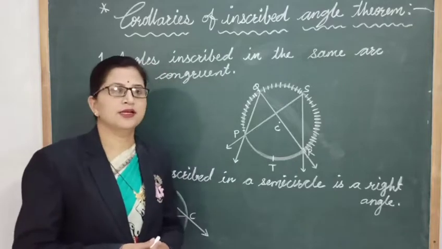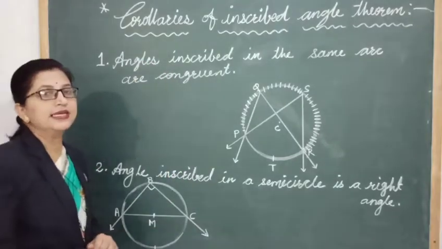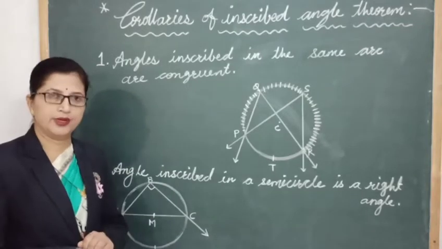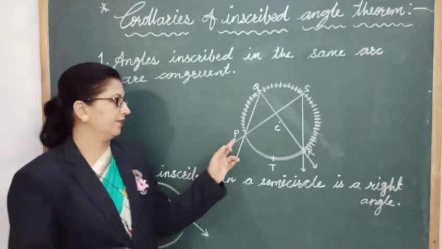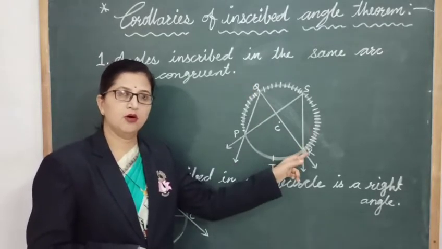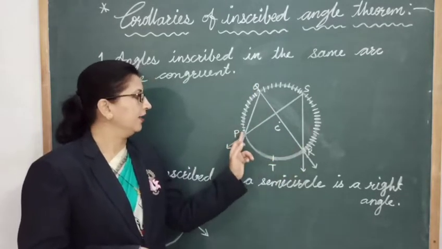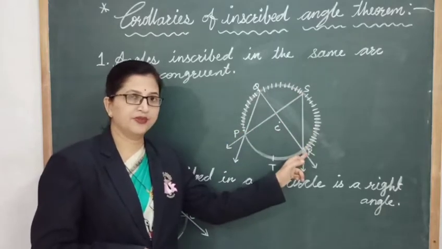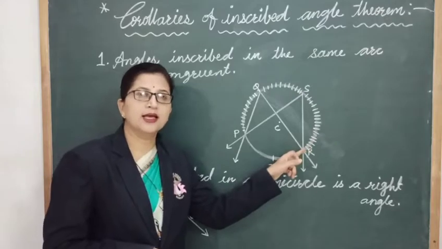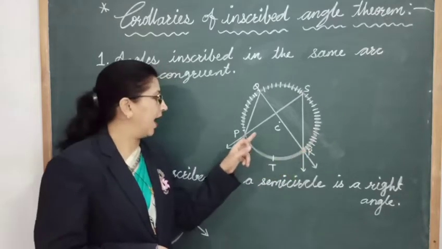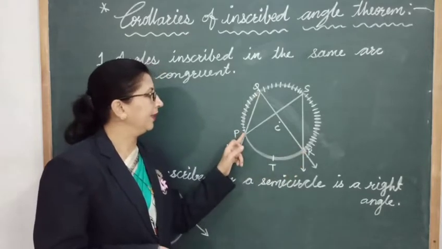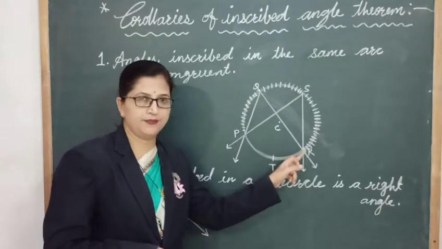The first corollary is angles inscribed in the same arc are congruent, right? Now here in the arc PQR, or we may read it as RPSR, which is shown in the shaded form. In this arc there are two angles, angle PQR and angle PSR.